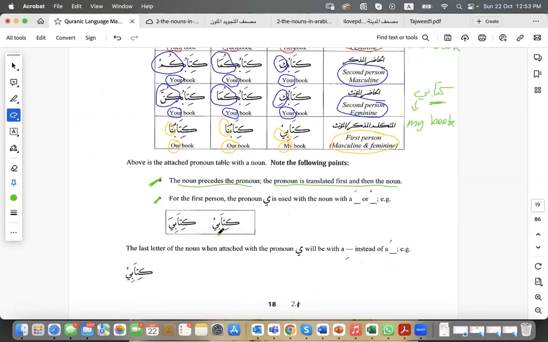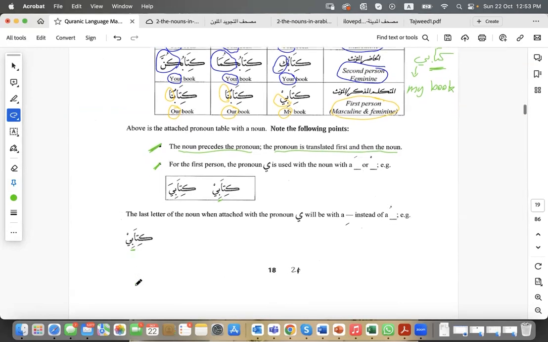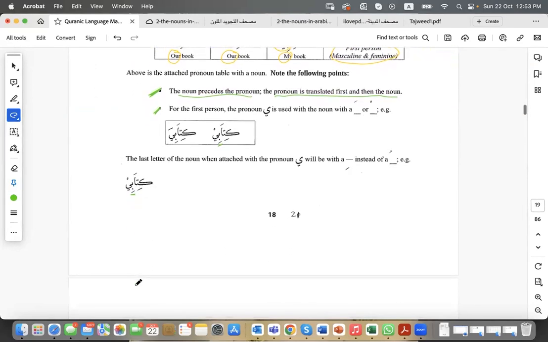So kitabi. If you try to put a dhamma on the ba or anything else, you will not be able to pronounce it. It needs a kasra so that you would be able to pronounce it.